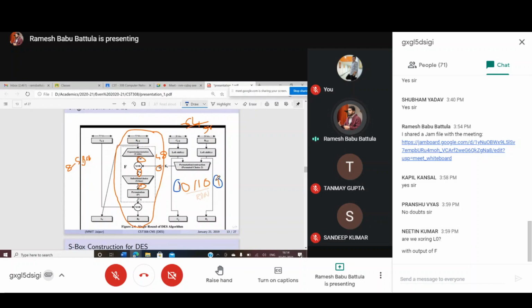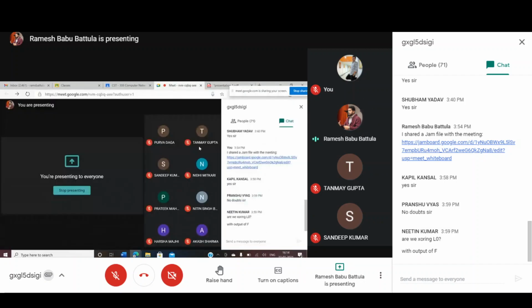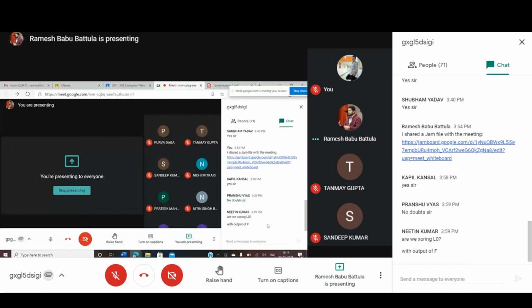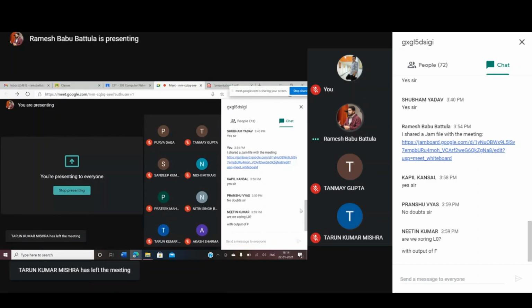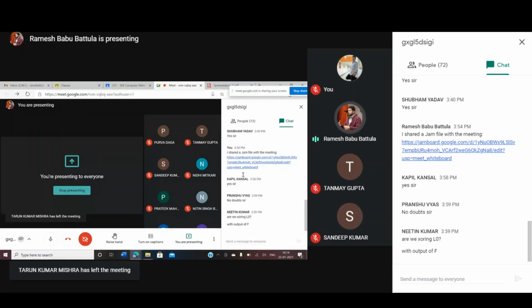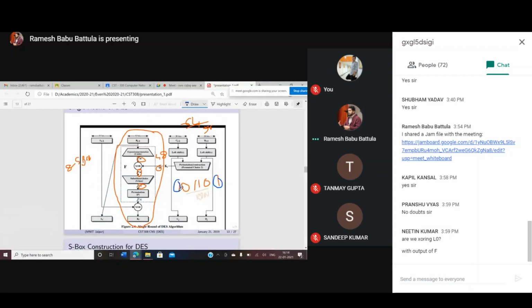That means each S box consists of how many values? Anybody answer for me? If you are in the class, yes, we are XORing the L0 value with the output of function F. Clear? So my question is, how many rows are there? How many columns are there?